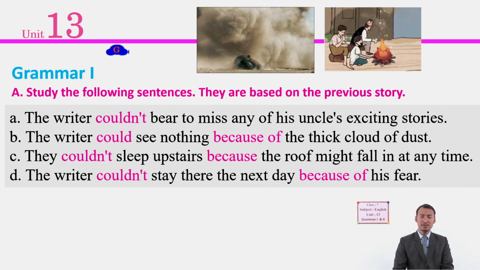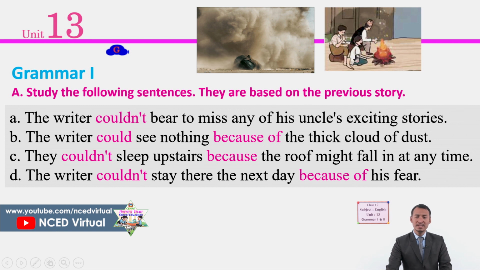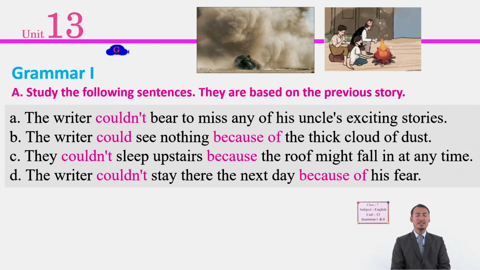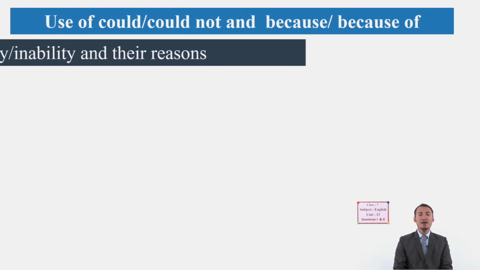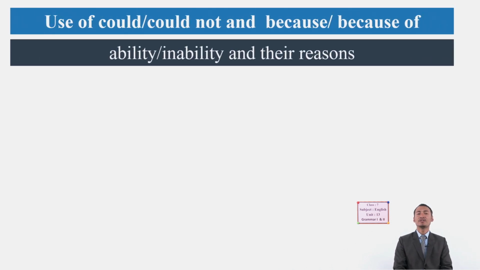So I will show you some pictures here as well. This first picture shows you the thick cloud of dust. Look here, how does it look? And the second picture is this uncle telling the story, from our textbook, right, students? Okay, so we will now move to the use of could, could not, and because of.